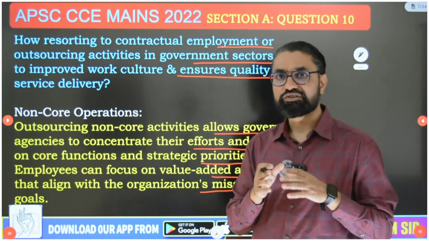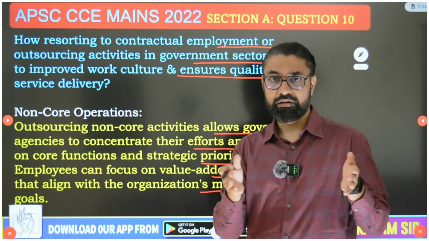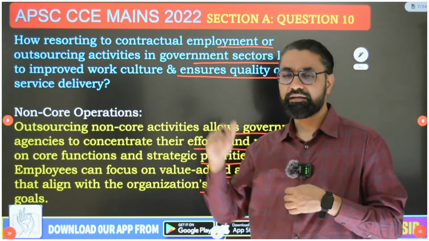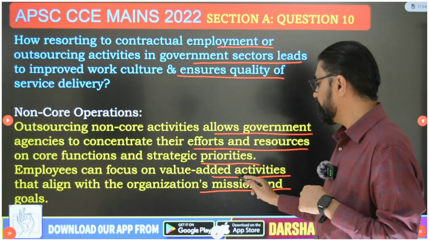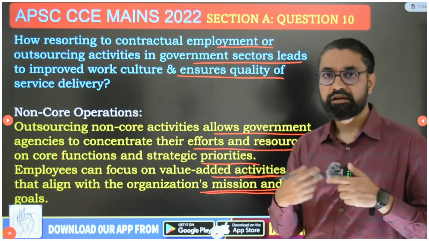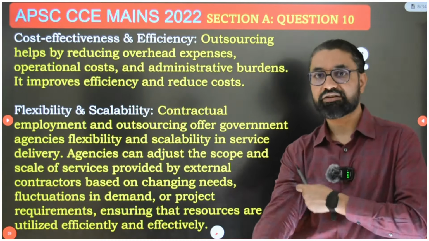So railways can focus on increasing speed, mobility, okay, improving the timely management of the railways. ये catering वगैरह का thing you can outsource to the private vendors. Okay, so employees can focus on value-added activities that align with the organization's mission and goals and improve on core operations. So first reason, how it improves work culture.